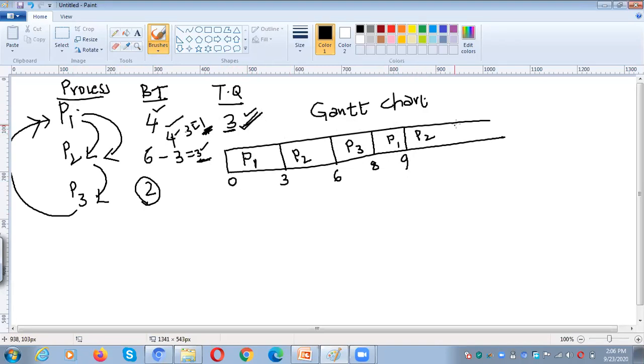So after 3 milliseconds, again we need to move to P3. But P3 already completed in the first round itself, right? Again we need to move to P1. P1 also completed, and next P2 also completed. Done. Okay. Now it is the time to calculate the waiting time.